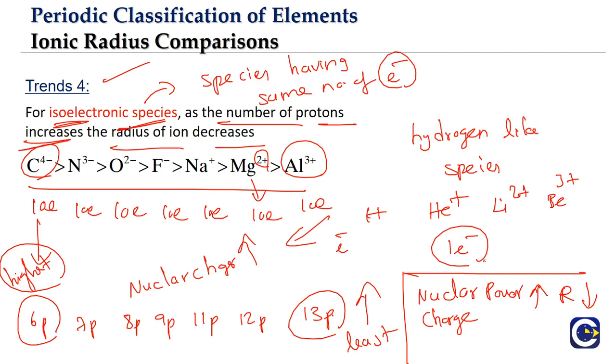Here you can see clearly, when we move from carbon 4 minus to aluminium 3 plus, nuclear power is gradually increasing from 6 to 7, 8, 9, 10. 10 is not there because we have skipped the neon. Then 11, then 12, then 13. Nuclear power is gradually increasing step by step, which means the radius is going to be decreasing. So that is the order. So what is the order? Carbon 4 minus will be higher in size than N3 minus, than O2 minus, than F minus, than Na plus, than Mg2 plus, than Al3 plus.